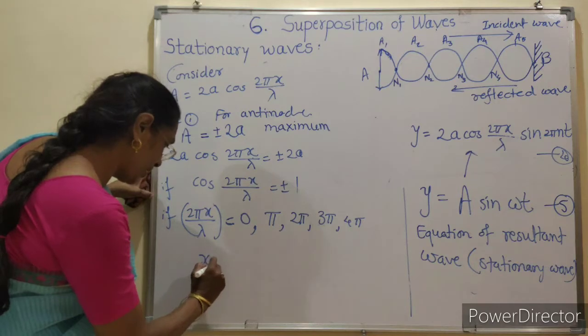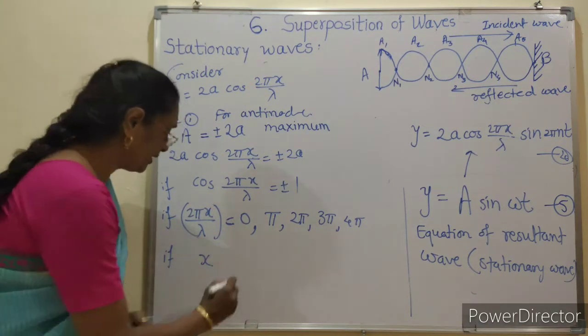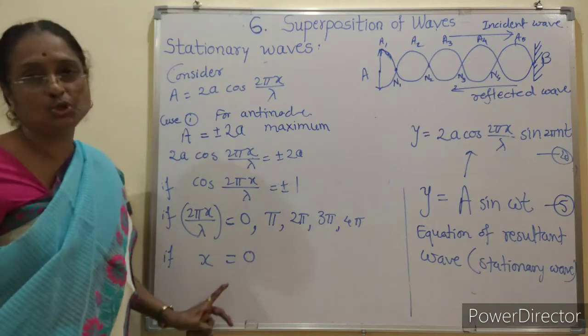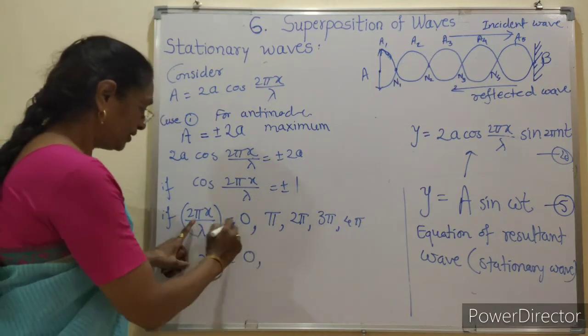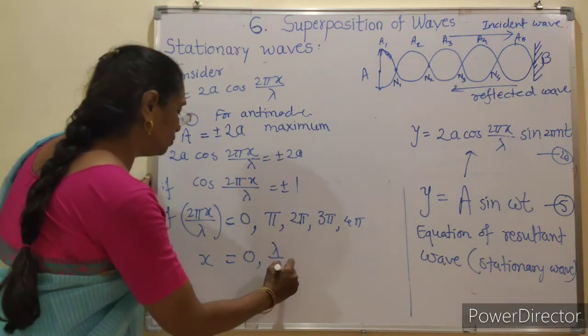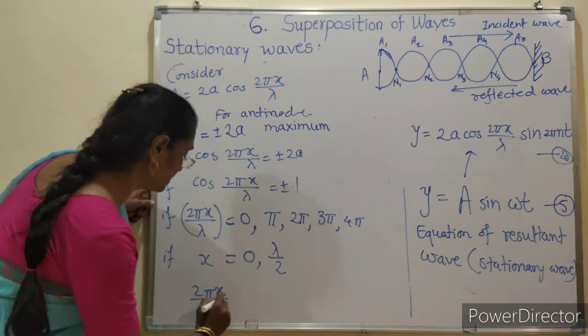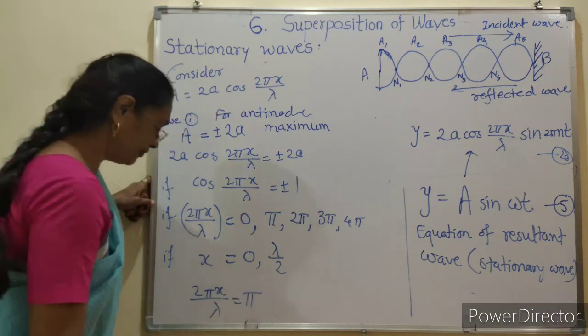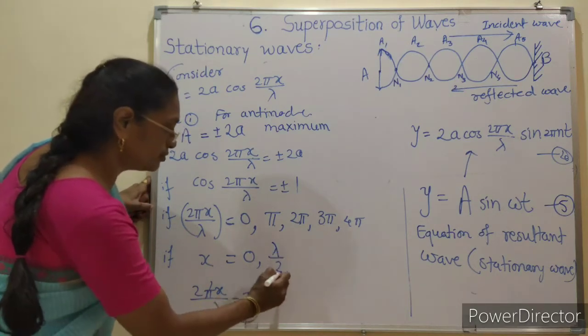Then x can have the values: twice pi x upon lambda is 0 when x is equal to 0. And if we take the pi value, then twice pi x upon lambda is equal to pi. If we substitute, pi will get cancelled, and x is equal to lambda by 2.